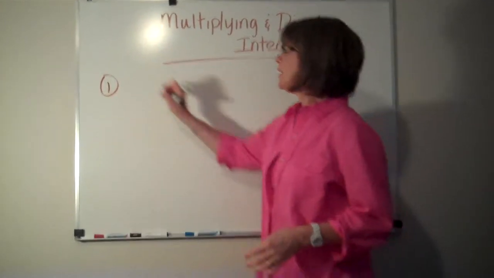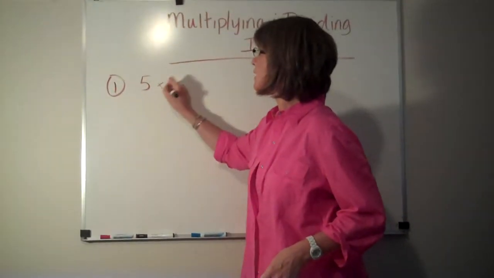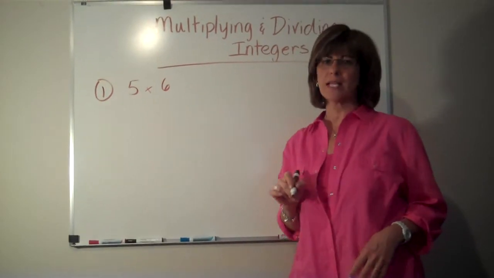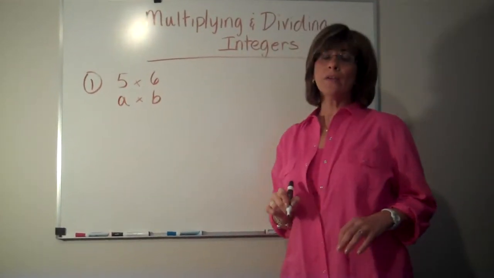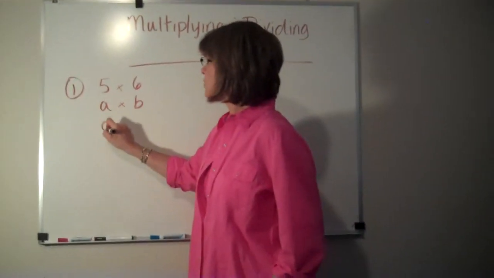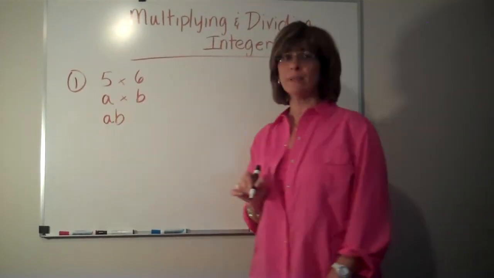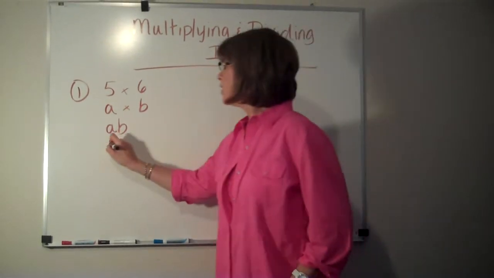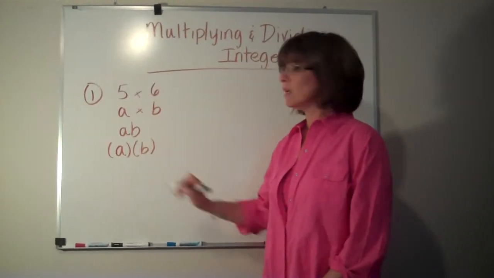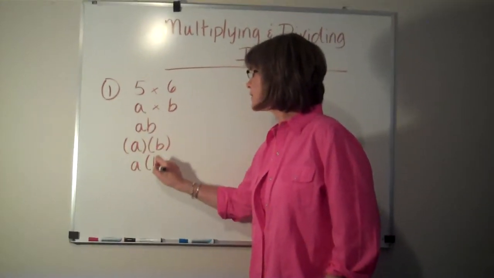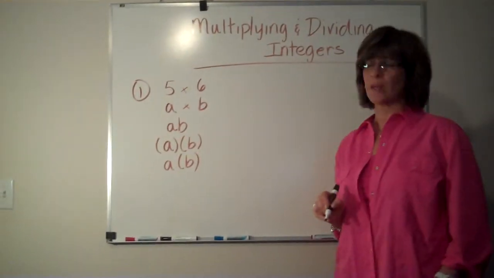Because so far in your math lives, you've seen it like this, 5 times 6. So let's pretend now it's A times B. Well, now I'm going to show you that you can just write the two letters together, AB. That means multiplication. You could put them in parentheses, and that means multiplication. Or you could have one letter in parentheses and the other one not in parentheses.